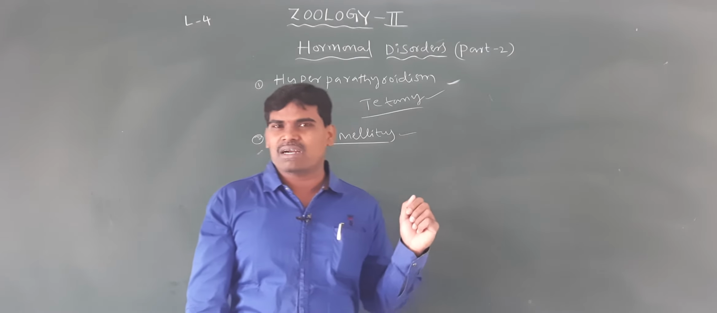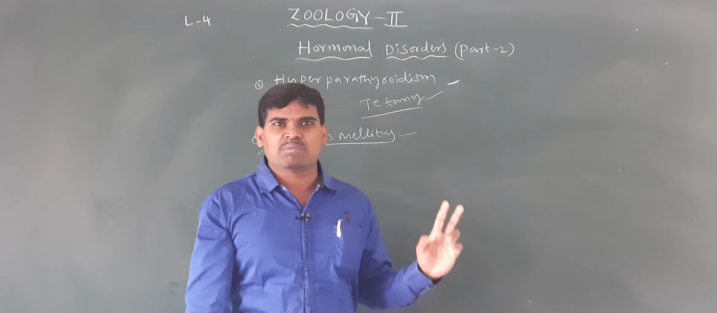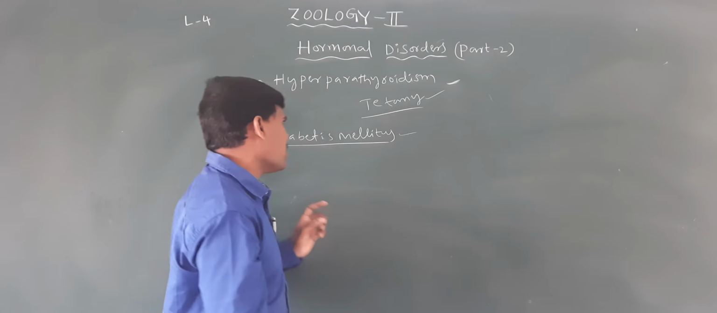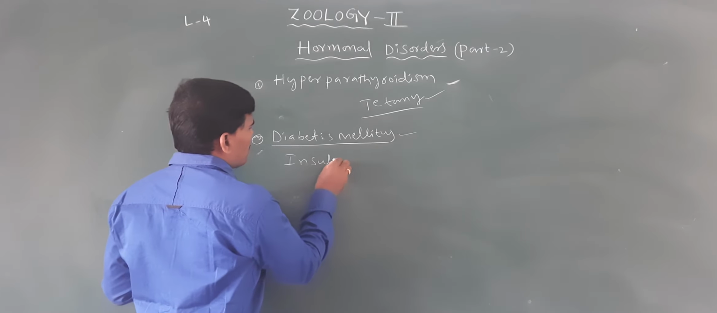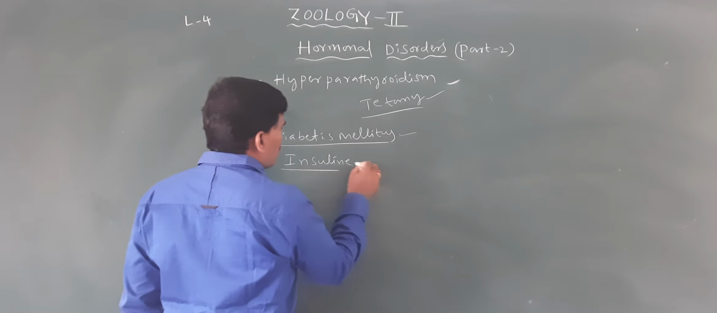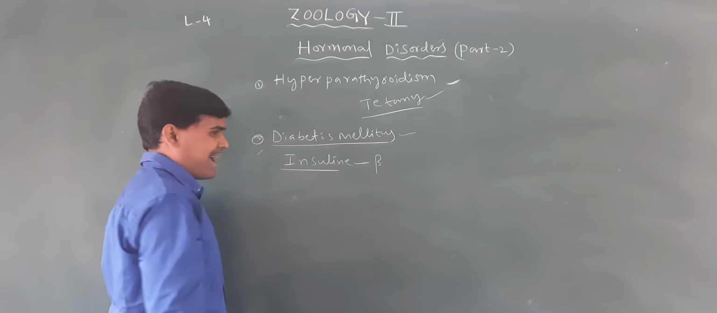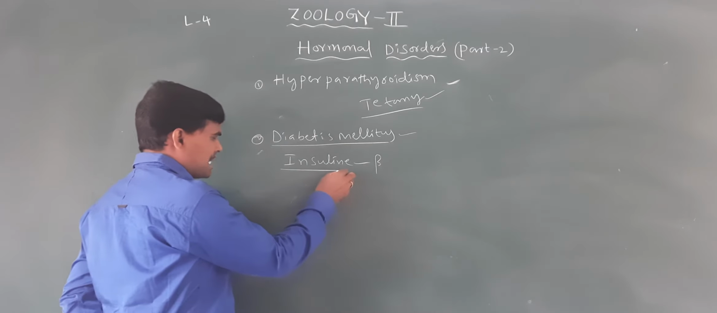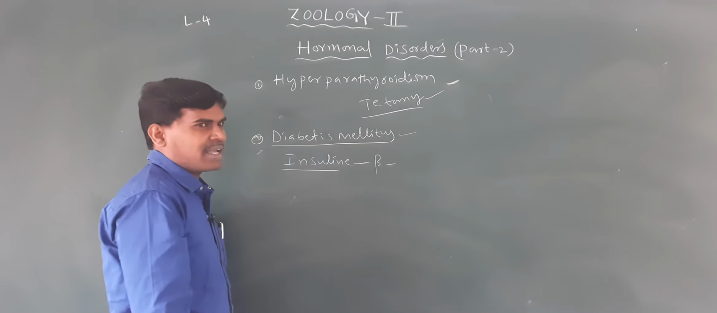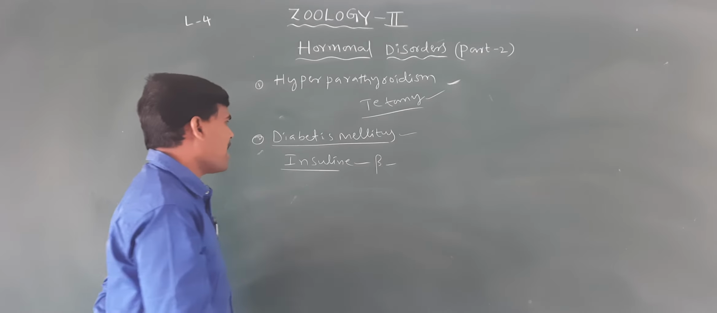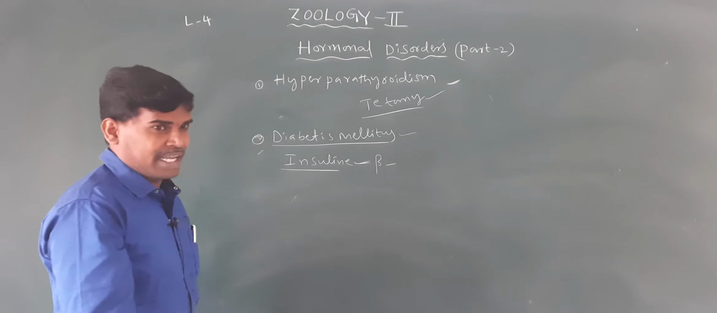In the previous class, we completed the pancreatic gland, which mainly secretes two types of hormones. Which hormone? Insulin hormone. Is insulin secreted by alpha cells or beta cells? The beta cells of the pancreatic gland. Insulin is released from the beta cells of the pancreatic gland.